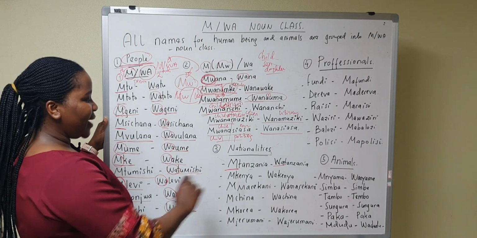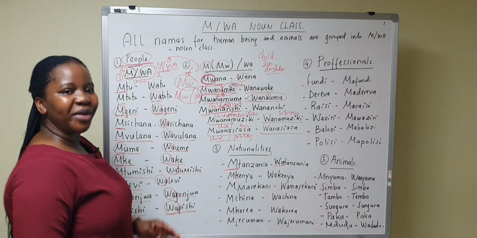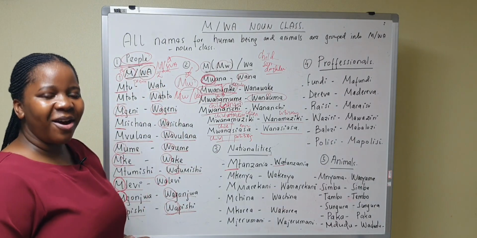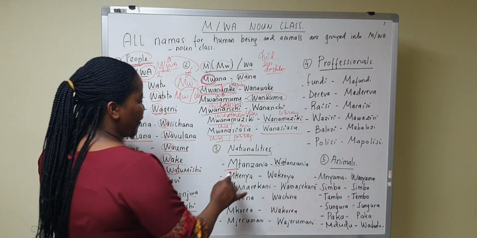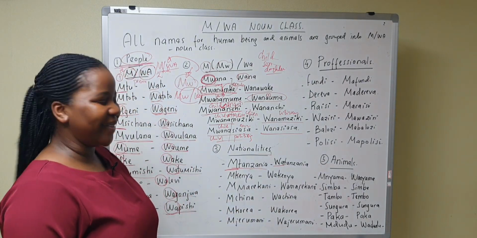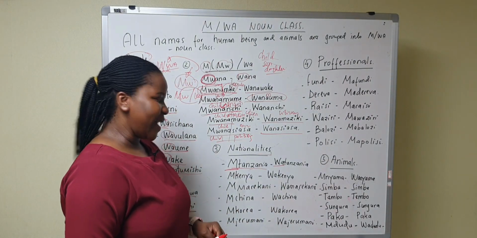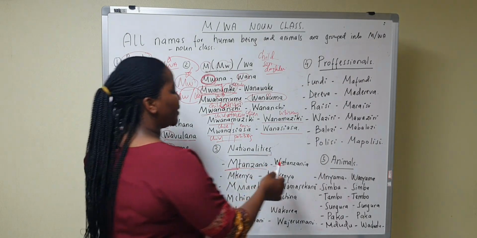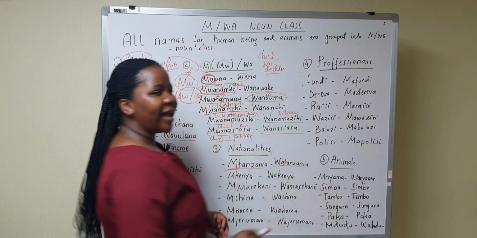Alright? So let's start. The names for nationalities also are grouped into wa noun class. So the first example is Tanzania. I am Tanzanian, okay? Mtanzania, Tanzanian. Wa Tanzania, Tanzanians.